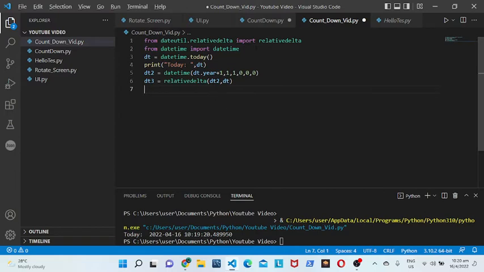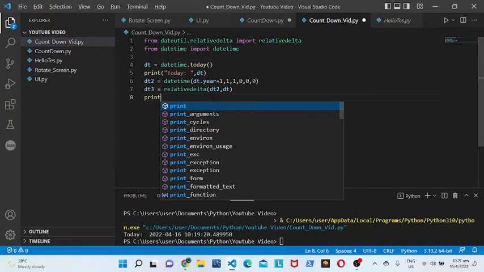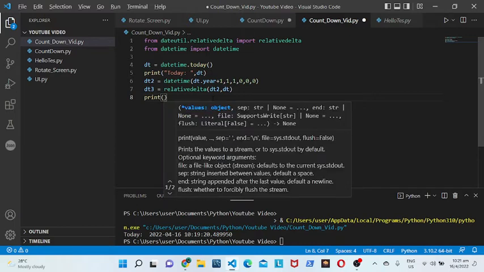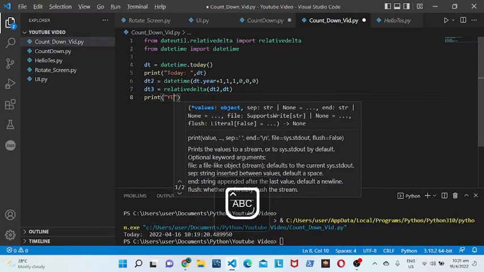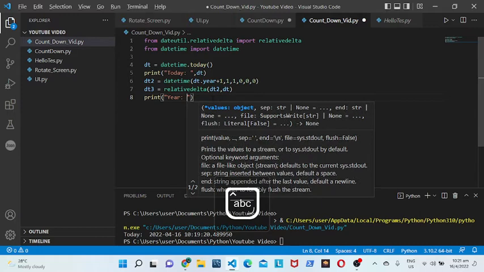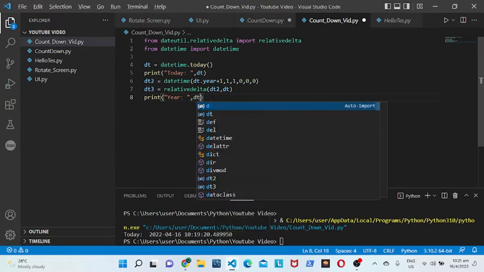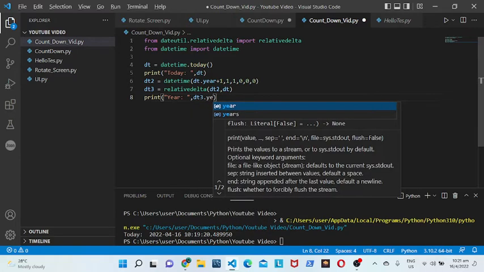Now, what we need to do is to do all the other things. Like here, you can put another print statement. Now, in that print statement, put the exact values. Put this to dt3.year.